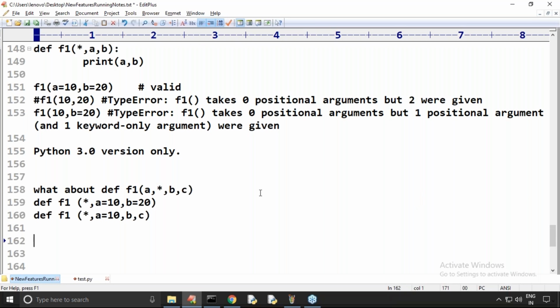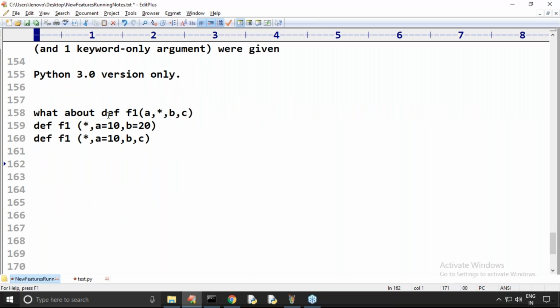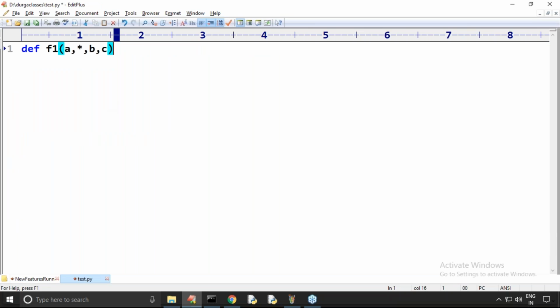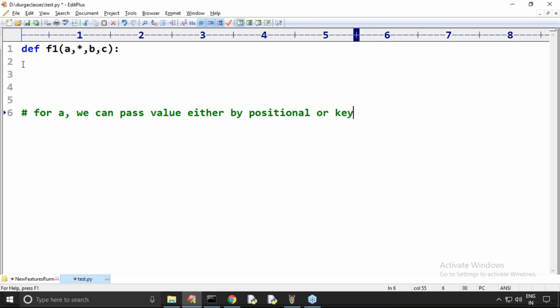Yeah, here observe: def f1 of a, star, b, c. Perfect, our knowledge may be helpful. Okay, listen very carefully, sir. For a we can pass the value either by positional or keyword, correct, right?